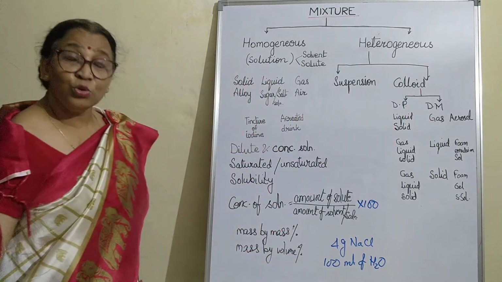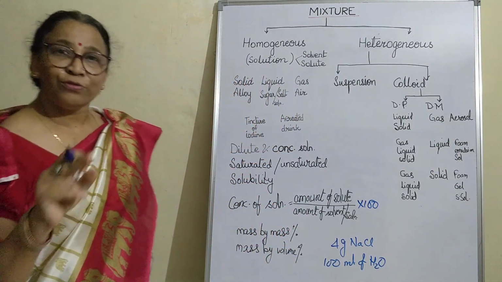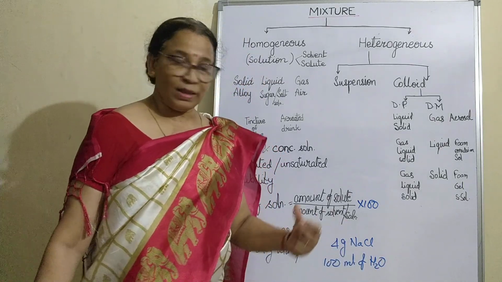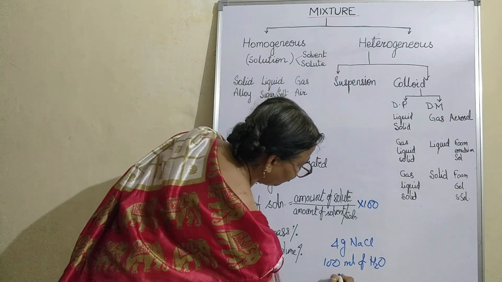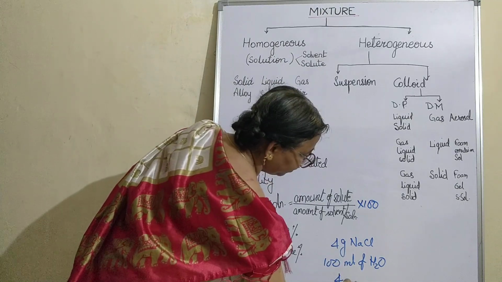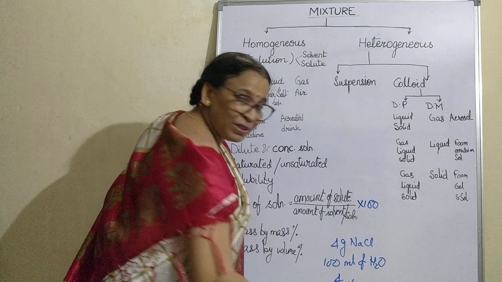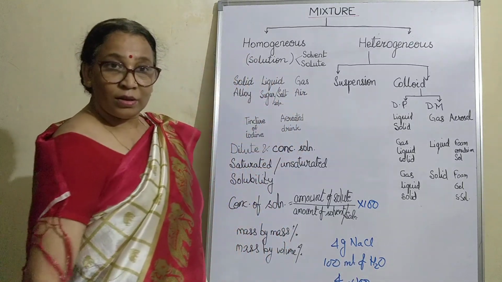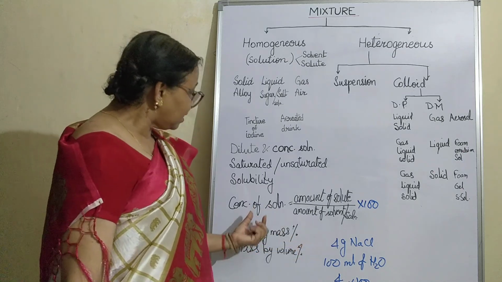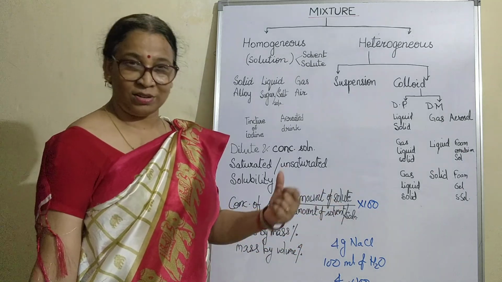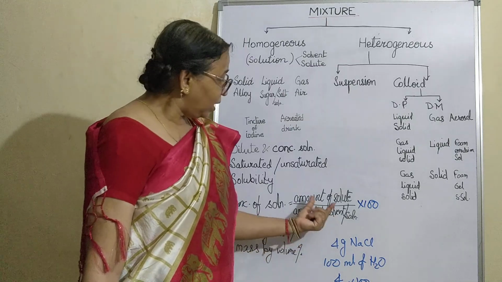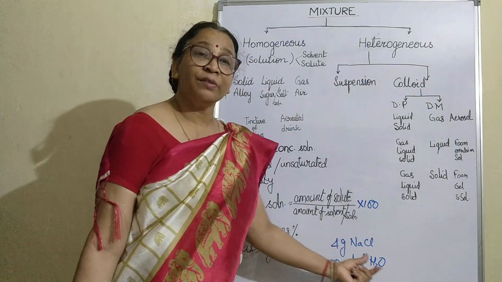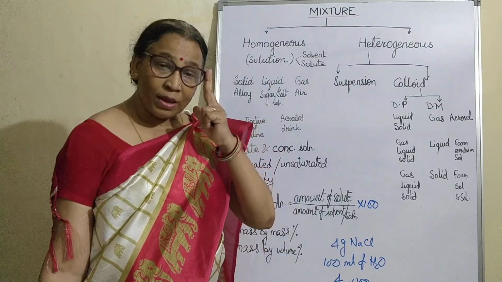If I ask you what is the concentration of solute in the given solvent, then you simply divide 4 upon 100, and if I ask you about the percentage, then you multiply by 100. Now if I ask you what is the concentration of solution, if the amount of solute added is 4 grams in 100 ml of water.